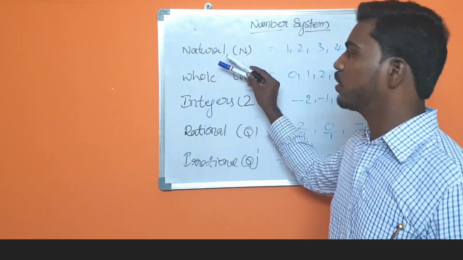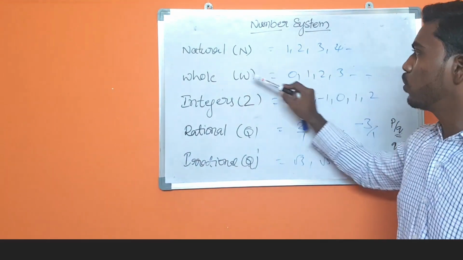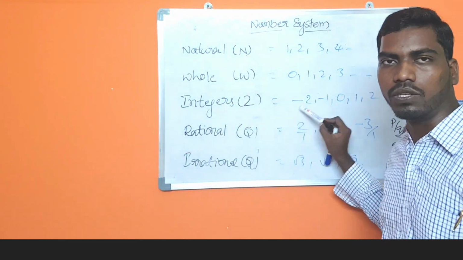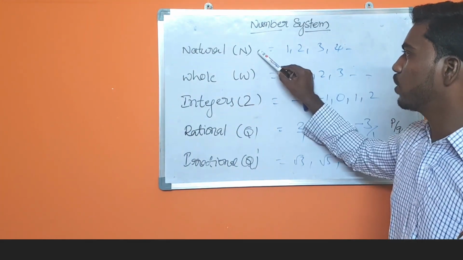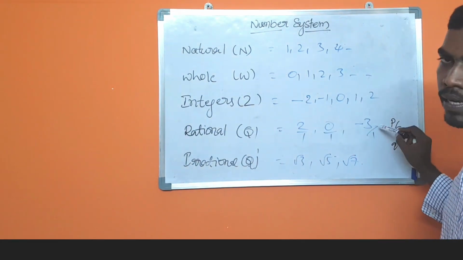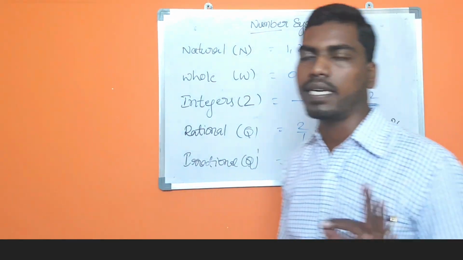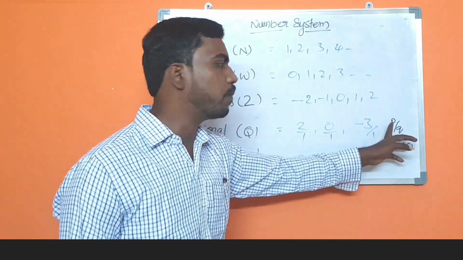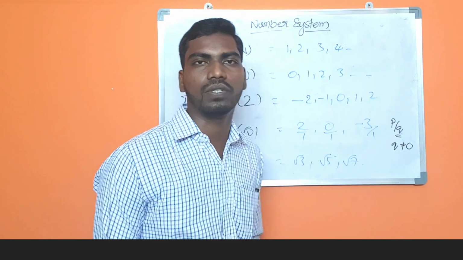Just say with me: natural numbers start from 1, 2, 3, 4 and whole numbers start from 0, 1, 2. So natural numbers are part of whole numbers. And integers start from negative numbers, 0 and positive numbers. Here when you check, clearly whole numbers and natural numbers are part of integers. Then go to rational numbers: 2 by 1, 0 by 1, minus 3 by 1. So they are in the form of p by q. The numbers which are expressed in p by q format are called rational numbers. Those numbers which can't be expressed in the form of p by q are called irrational numbers. Some examples are root 3, root 5, root 7.